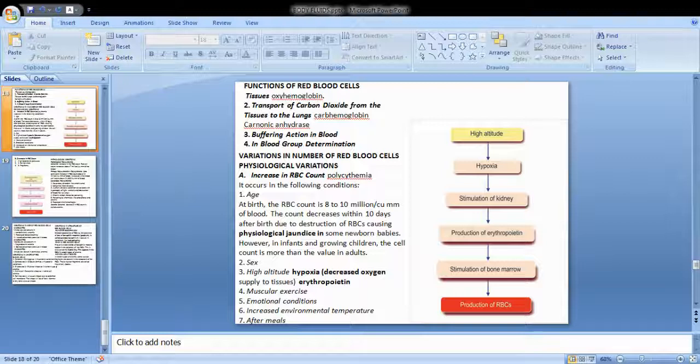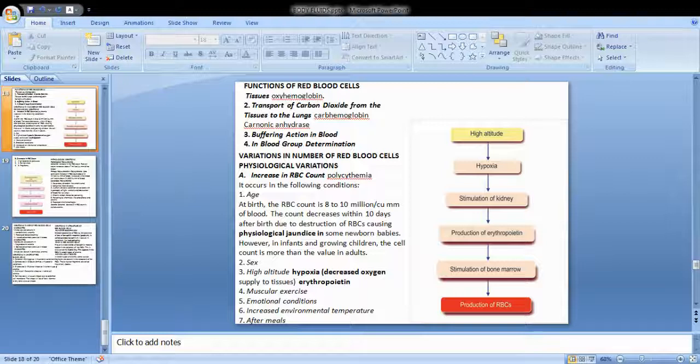Hematopoiesis is the general process of production of blood cells. Erythropoiesis is the production of RBC cells. So hypoxia, a lesser level of oxygen in the blood, will stimulate the kidney to produce erythropoietin. Erythropoietin is a very important substance which stimulates the bone marrow to produce RBC. So at high altitude, the decreased oxygen supply to the tissues will stimulate erythropoiesis.